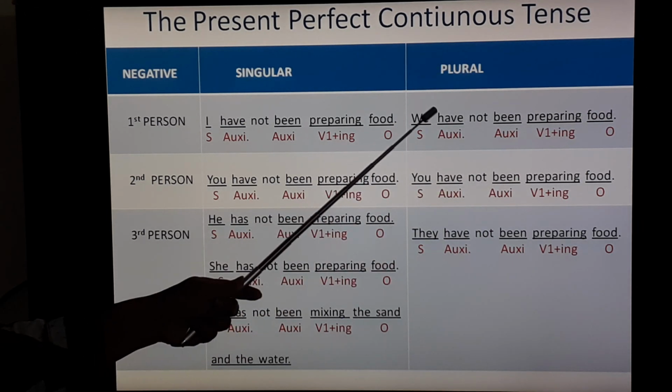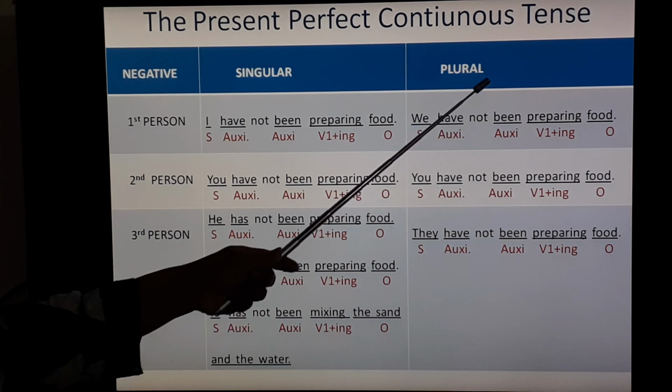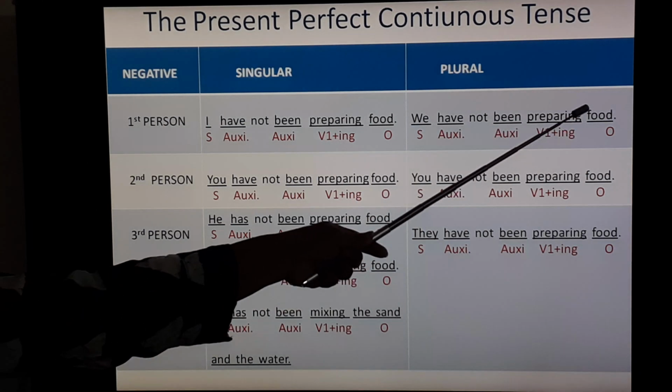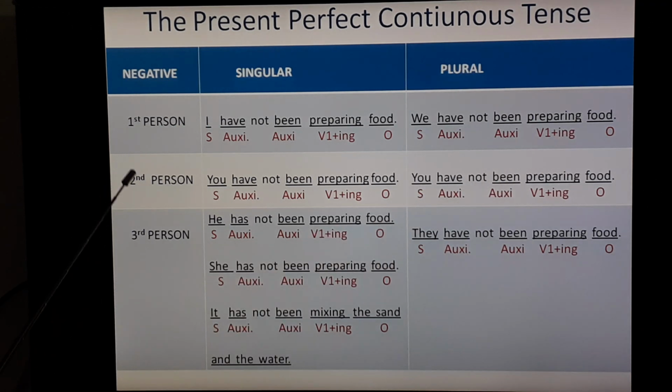We, subject. Have, auxiliary verb. Not is given. Then been, auxiliary verb. Preparing V1 with ing and food, that is an object. Second person singular, you. You have not been preparing food. You, that is the subject.